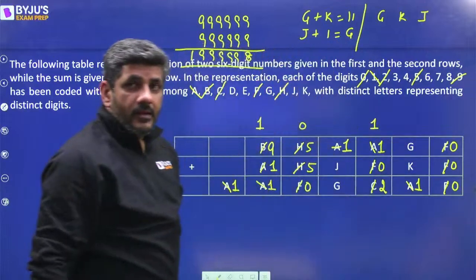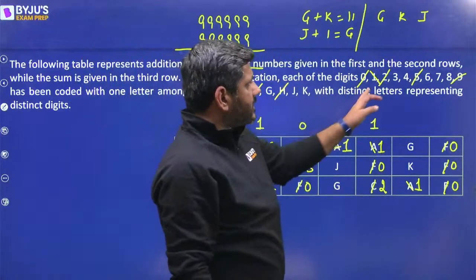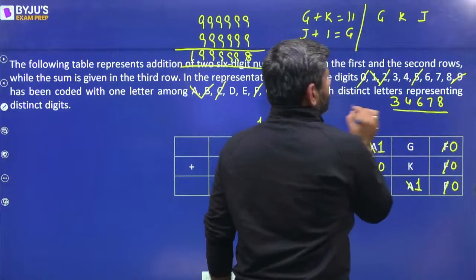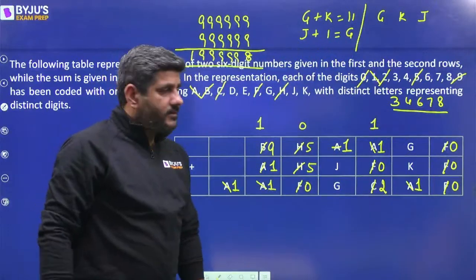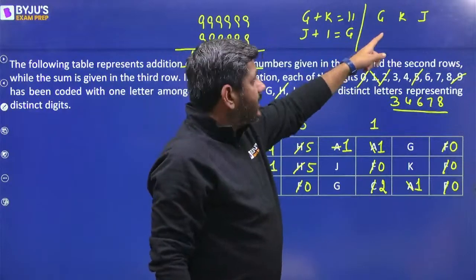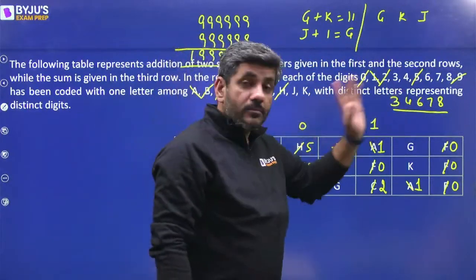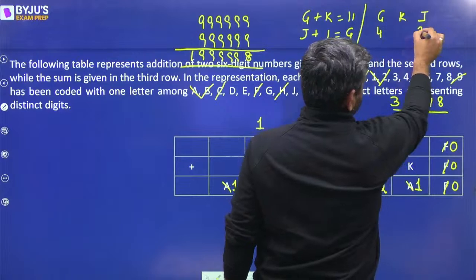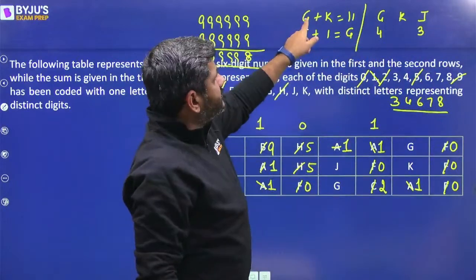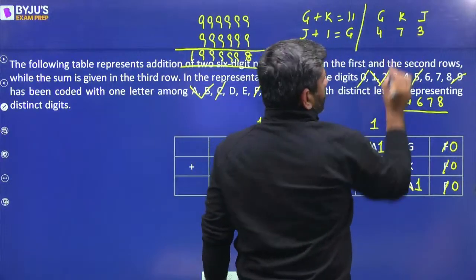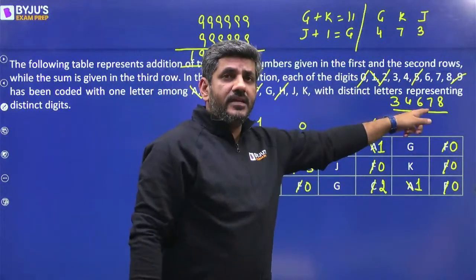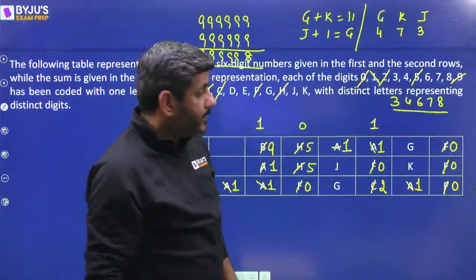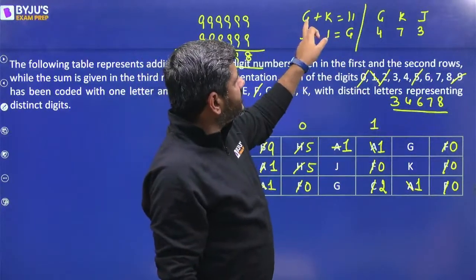क्या क्या हो सकते हैं? The only point is G, K and J, they must be from the remaining digits, that is 3, 4, 6, 7, 8. ये सब के सब अब मेरे 3, 4, 6, 7, 8 से ज्यादा होने चाहिए. तो let us try them one by one. Can G be equal to 3? नहीं, अगर आप G को 3 लोगे तो J को 2 होना पड़ेगा, which is not possible. Can G be equal to 4? Yes. अगर G 4 है, J must be 3. 3 plus 1 4 बनेगा. And if G is 4, then K must be equal to 7. So I have 4 available here, I have 7 available here, and I have 3 available here. So therefore G can be 4. Can G be 6? No, because if G is 6, 6 plus something is 11.